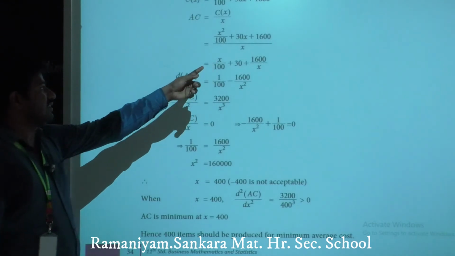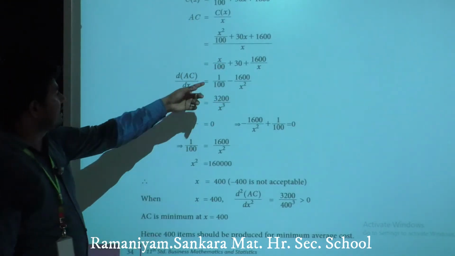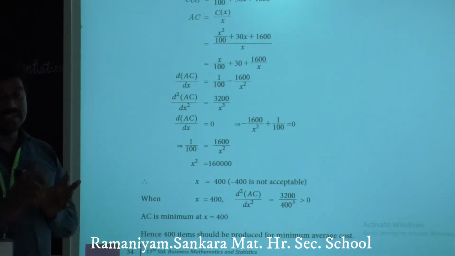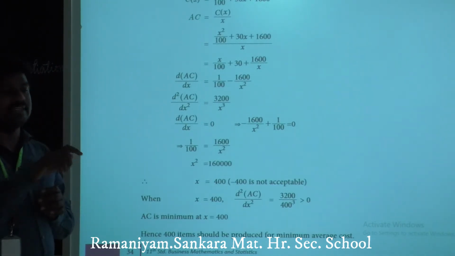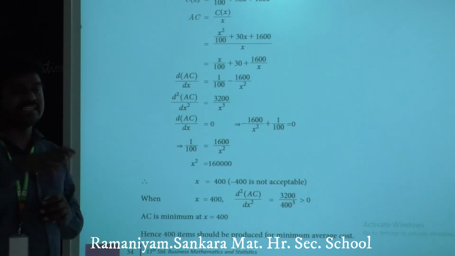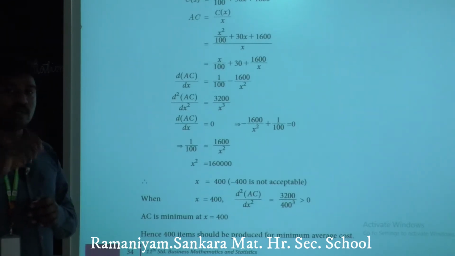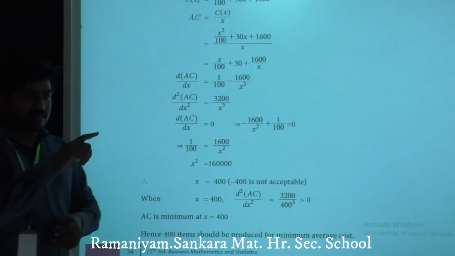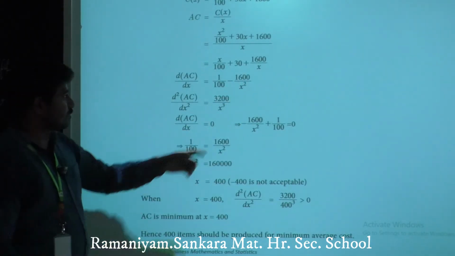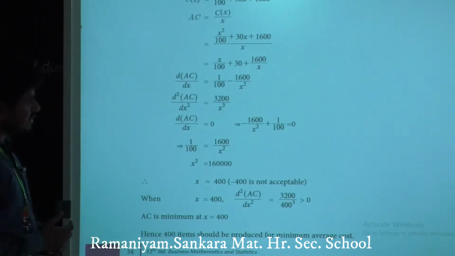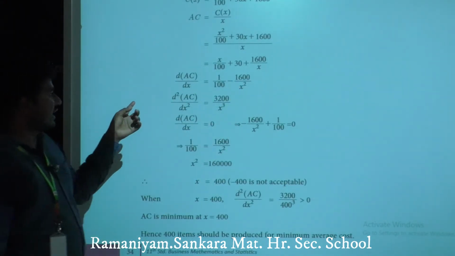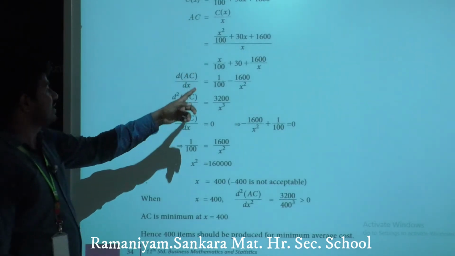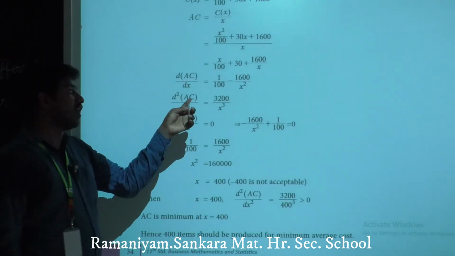Here, differentiation of x by 100 is 1 by 100. We can write 1600 by x as 1600 into 1 by x. Differentiation of 1 by x is minus 1 by x square. So minus 1600 by x square. Clear? Yes. Next we have to differentiate the first derivative of average cost, and we will have the second derivative of average cost.